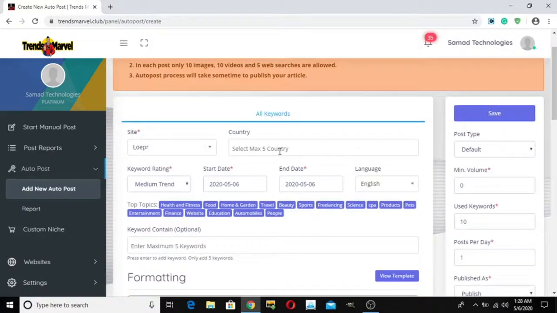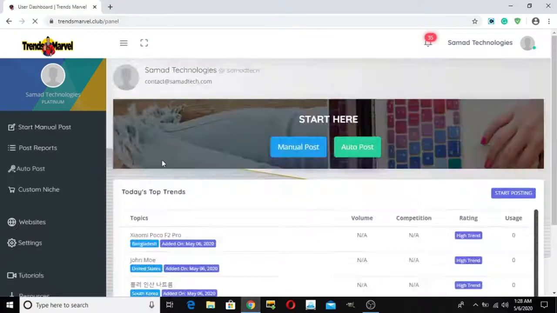So after selecting all the criteria, you will just save, and it will start finding trending keywords according to your criteria and automatically publish to your WordPress blog. So this is one of the cool features of Transmarver, where you can put your whole traffic system on full automation. So this is a quick demo of Transmarver.